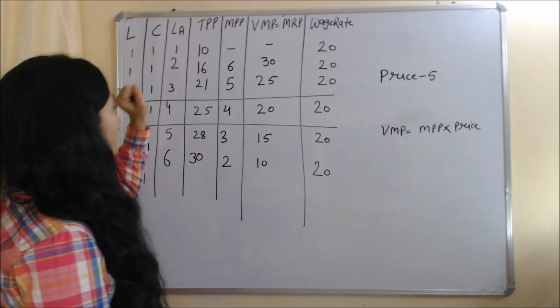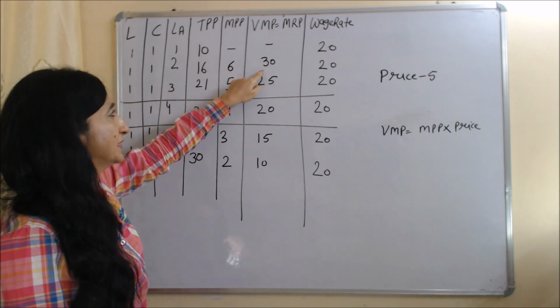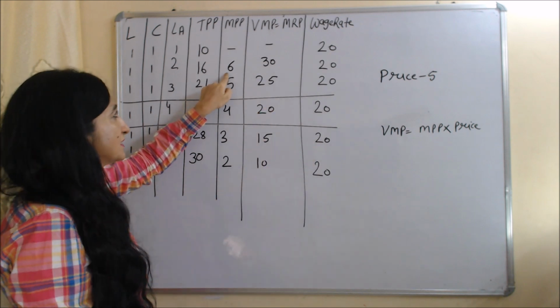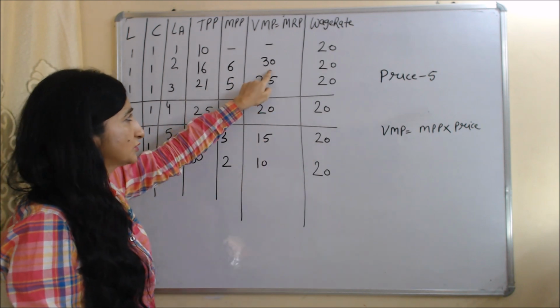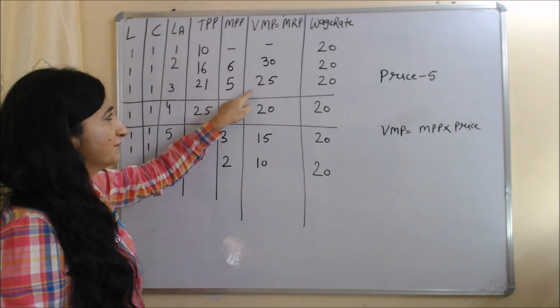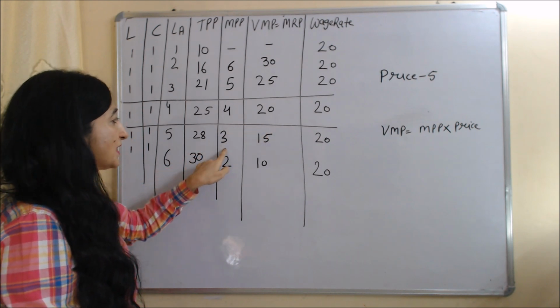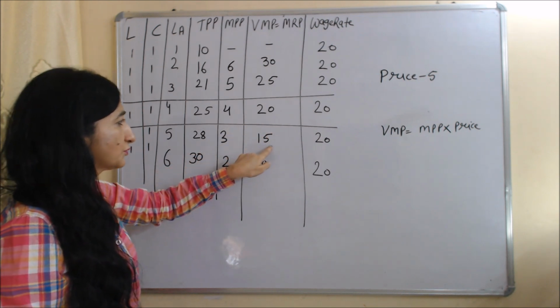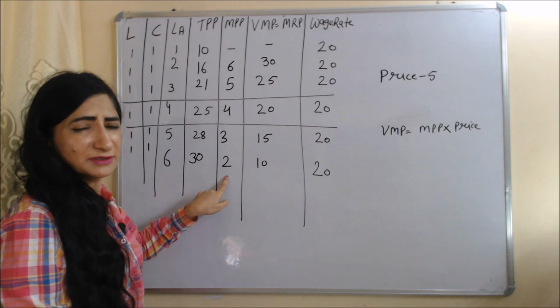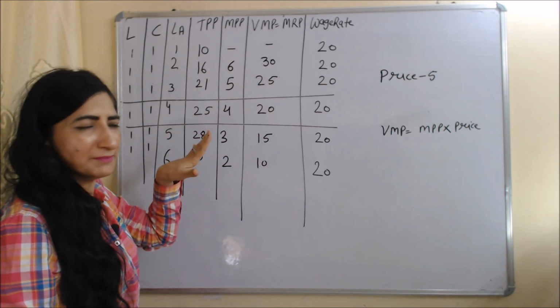So when we multiply MPP with the price, it will become equal to VMP. So price is 5. 6 multiplied by 5 is equal to 30, that is equal to VMP. 5 multiplied by 5 is equal to 25. 4 multiplied by 5 is equal to 20. 3 multiplied by 5 is equal to 15. 2 multiplied by 5 is equal to 10. So in this way we have calculated our VMP.